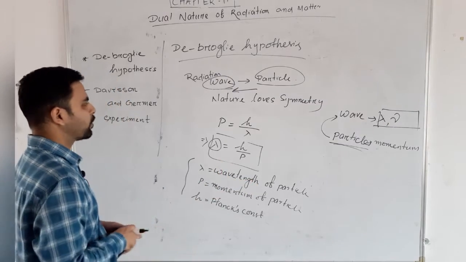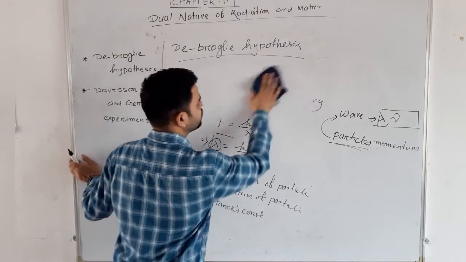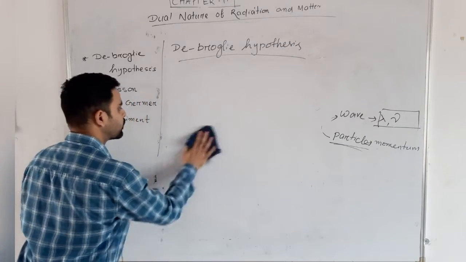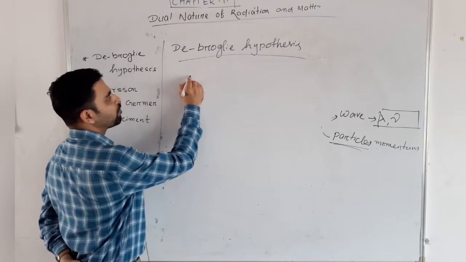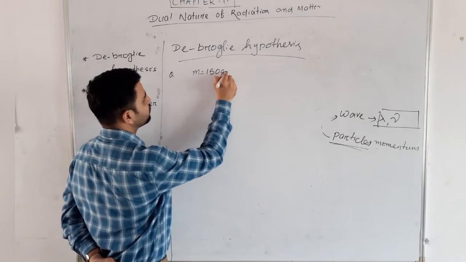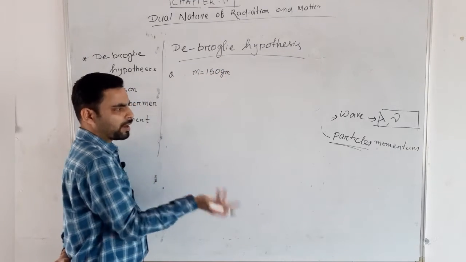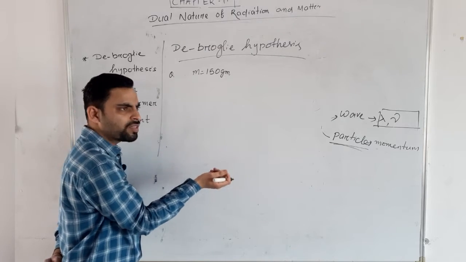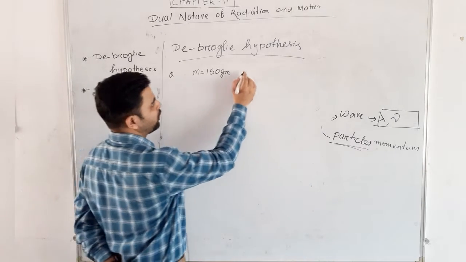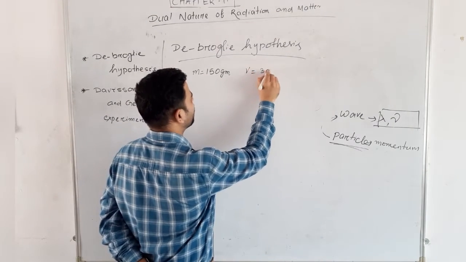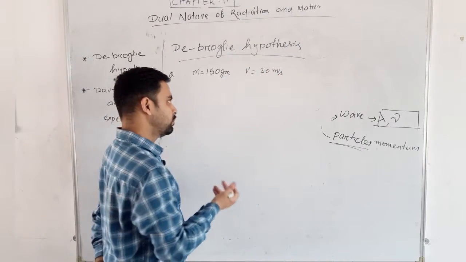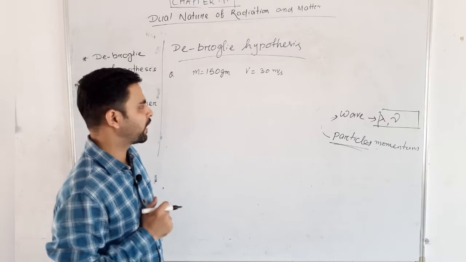Let's try this. Suppose a tennis ball is there. We'll calculate the wavelength of a tennis ball. Suppose the mass is 150 gram. A ball is a particle. Particle means it has some momentum, right? Momentum means it must have some velocity. So let us consider that velocity is 30 meter per second.